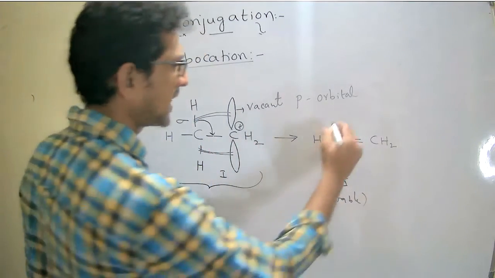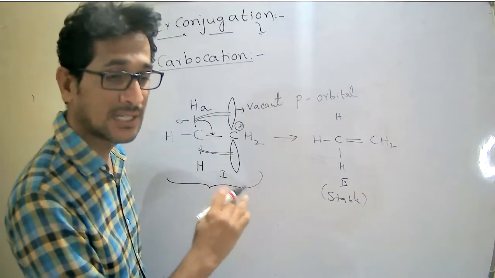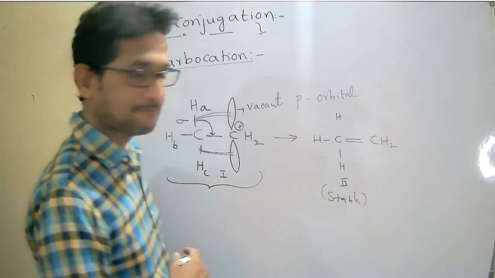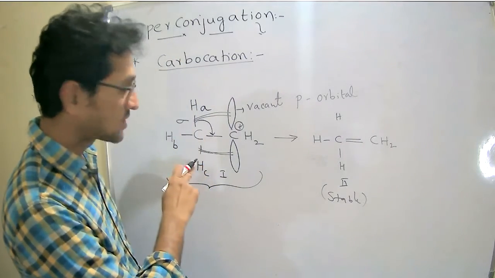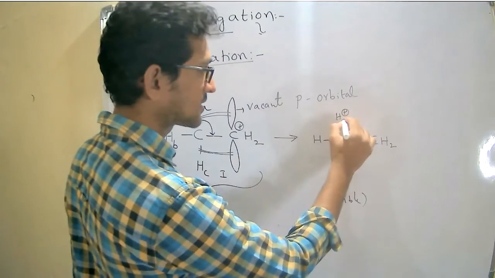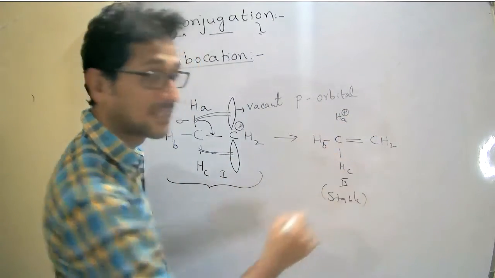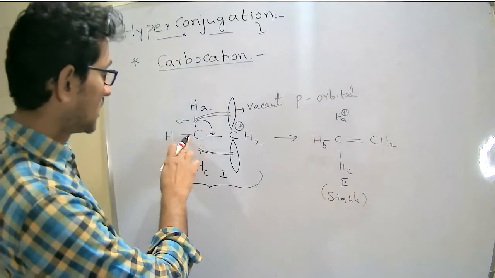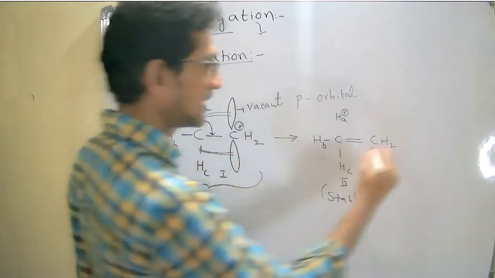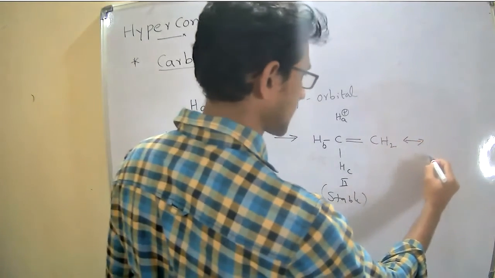Right. Now I can write these hydrogens. For example, I am designating them HA, HB, HC. Now see, how many alpha hydrogens do I have? 3 alpha hydrogens. This is the first structure, with HA. Then HB, HC. Then there is a chance of the sigma electrons participating in the delocalization, and then I will get one more structure.